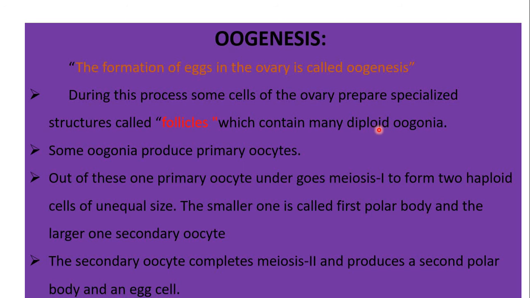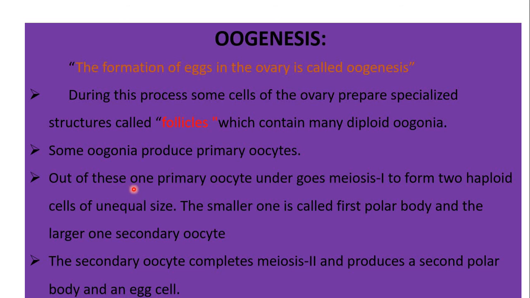Diploid means with two sets of chromosomes. Some oogonia produce primary oocytes.